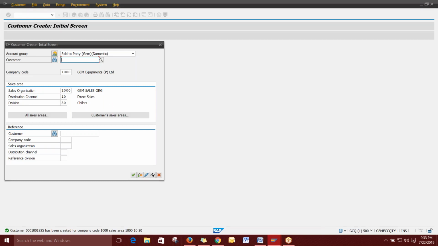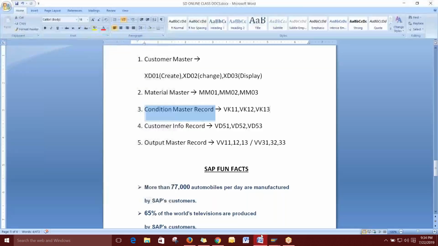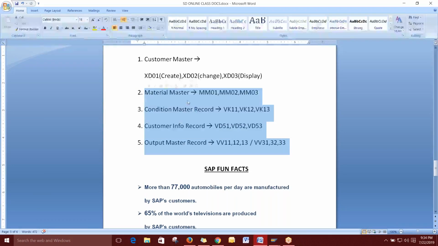Okay. It's already time. Yeah, so we have to wind up. Today we have just completed the customer master. So you can do this assignment, the customer master creation, tomorrow. Then for the balance, actually I tried to complete all of these, but it is late. So tomorrow we will complete the remaining ones. We can complete all the masters by tomorrow.